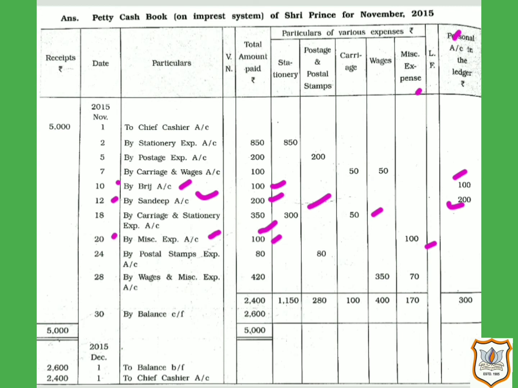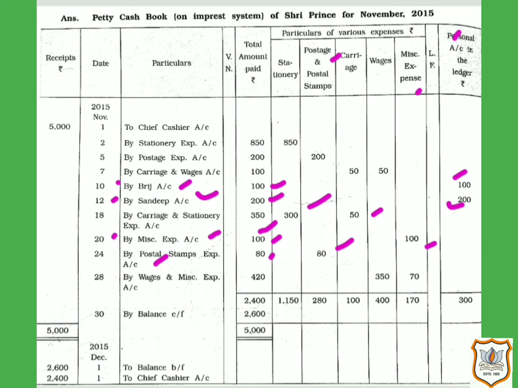Then next transaction, date 24th, rupees 80 paid for postal stamp. So it will be recorded in the separate column, that is the column for postage and postal stamp. As you can see here, we have maintained a separate column for this, so we will enter rupees 80 in this column. Then in the total amount paid column we will record rupees 80, and in particular we will write the name of the account under which this payment has been made, that is by postal stamp expense account.